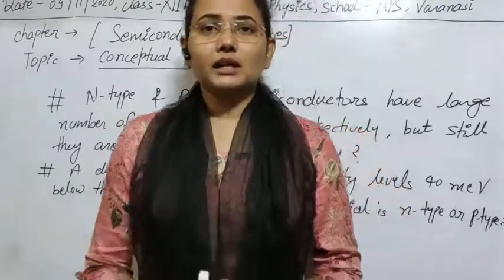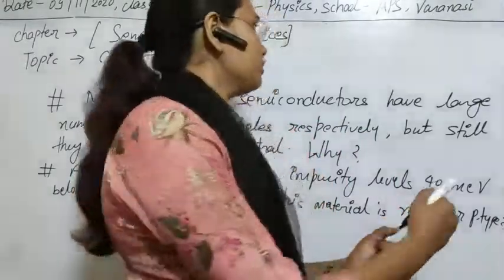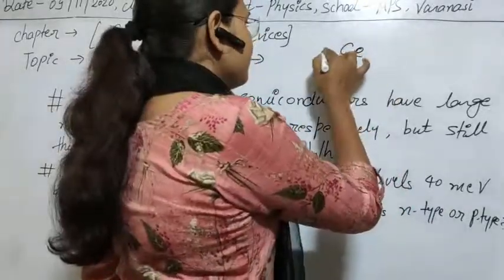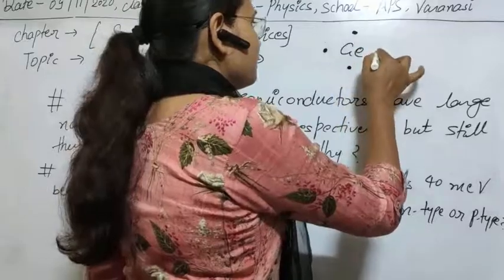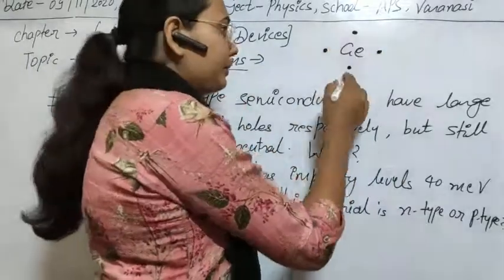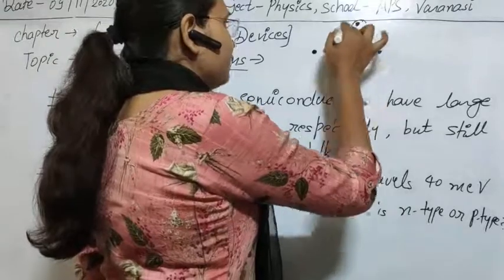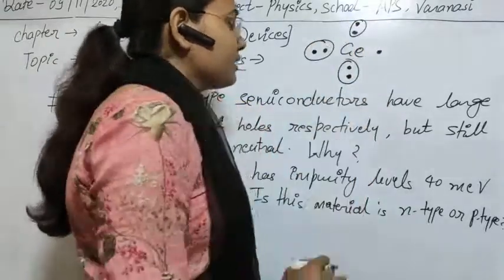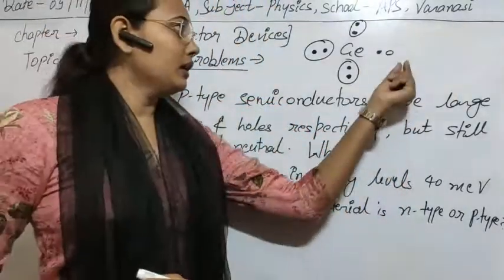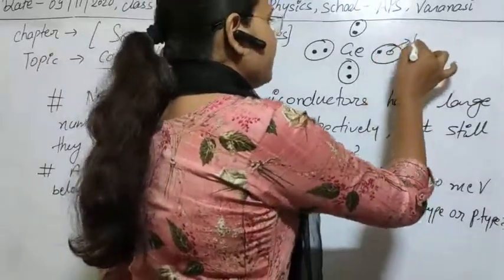In case of p-type material, a trivalent atom impurity is added. Suppose we have this pure semiconductor, which has 4 electrons in its outer orbit, and we add a trivalent impurity to it. Then there will be 3 electrons available for covalent bonding, and one vacancy is created, and this vacancy has a tendency to gain 1 electron. Clear? So there is the formation of a hole.